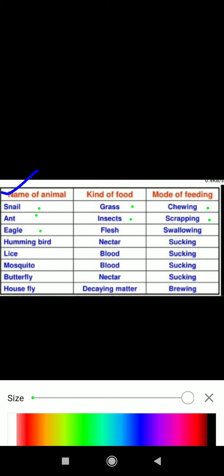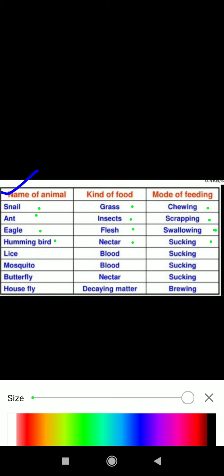Next one, eagle. You know eagle, they are taking the flesh of the animals. They are taking the flesh and they are swallowing. This mode of feeding is known as swallowing. Then hummingbird, just like insect, they are also taking food from nectar. Okay, and it is known as sucking.